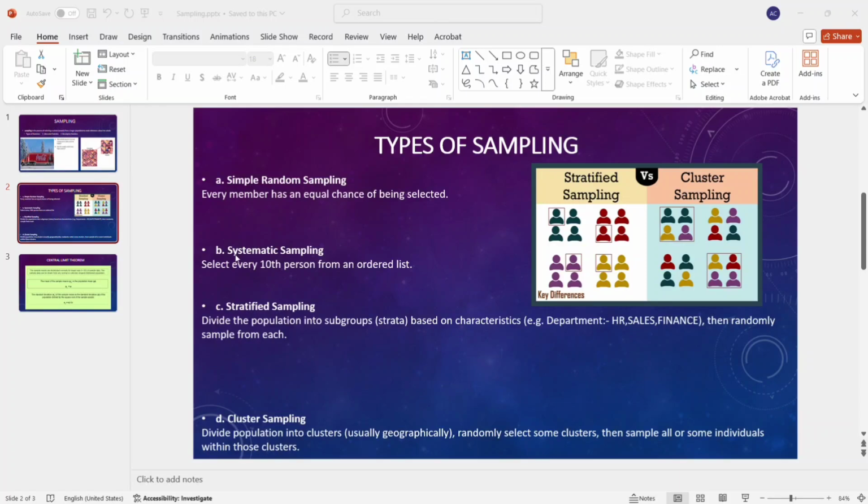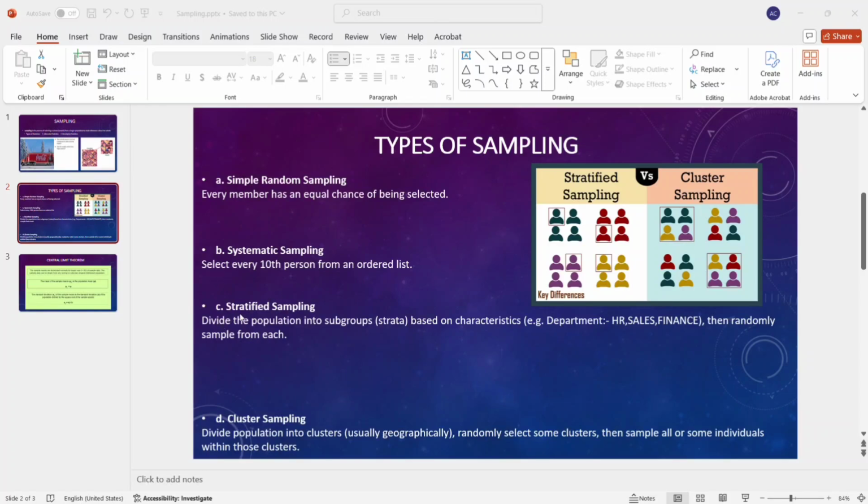The second sampling technique is systematic sampling. Systematic sampling basically follows a gap. For example, if I randomly select the first student, then I take a gap of 10. After the first, I select the 10th student, then after 10 I select the 20th roll number student, then after 20 I select the 30th roll number student. So I follow a systematic gap between students. That type of sampling is systematic sampling.